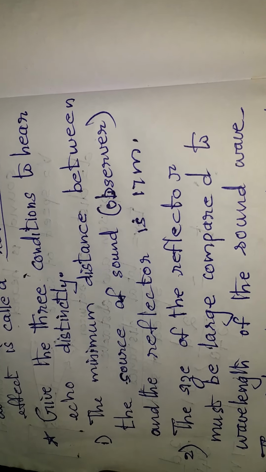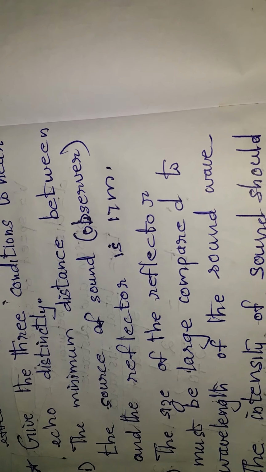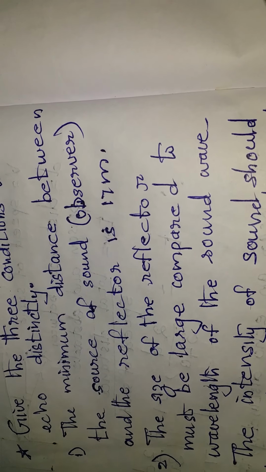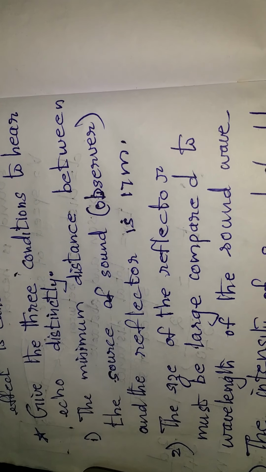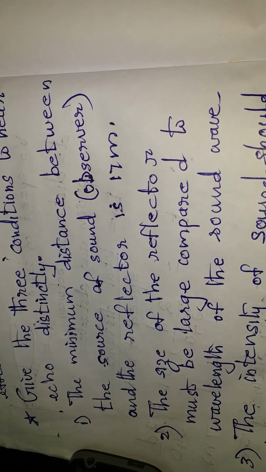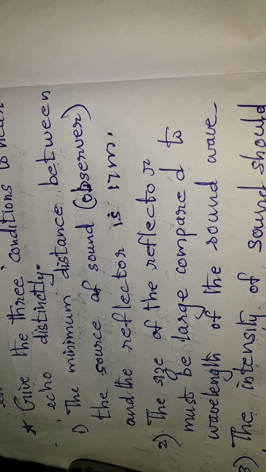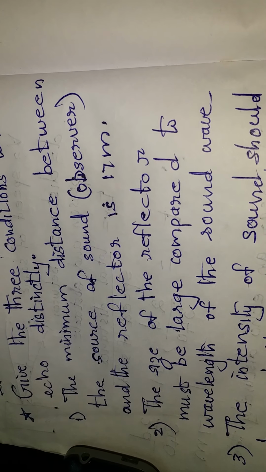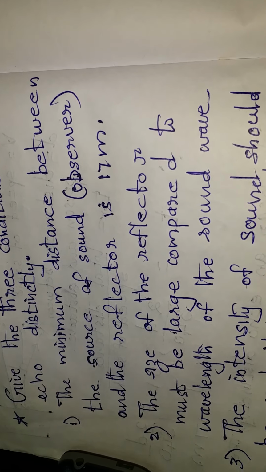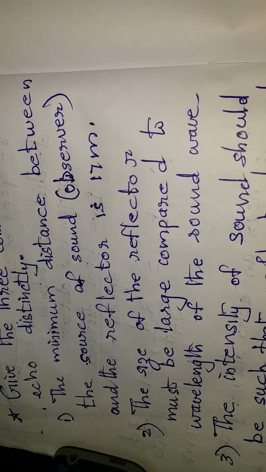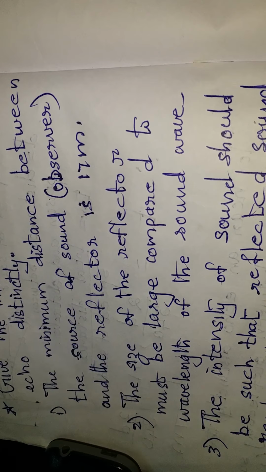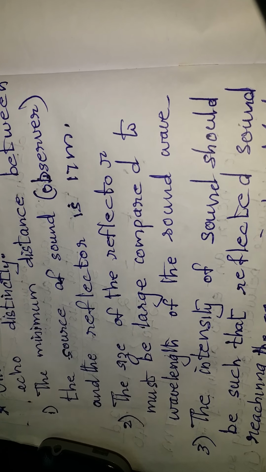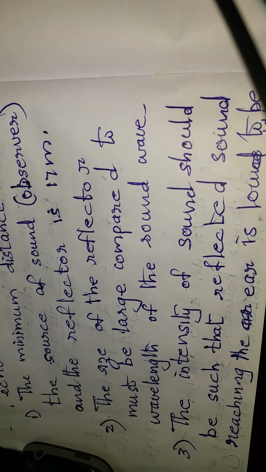Next, we are going to study the three conditions necessary to produce an echo. The first condition: the minimum distance between the source of sound, that is the observer, and the reflector is 17 meter. Second, the size of the reflector must be large compared to the wavelength of sound waves.